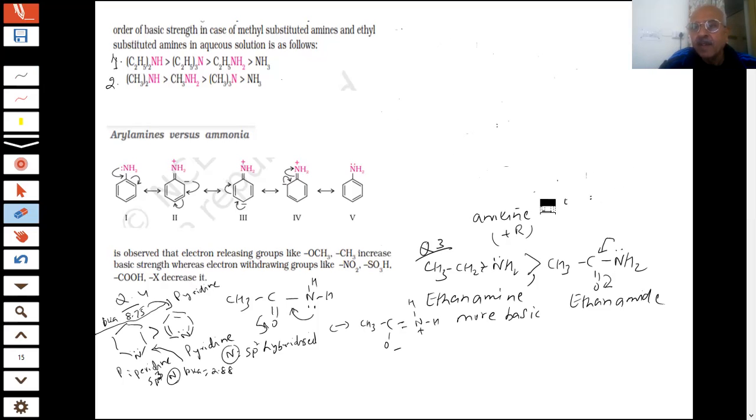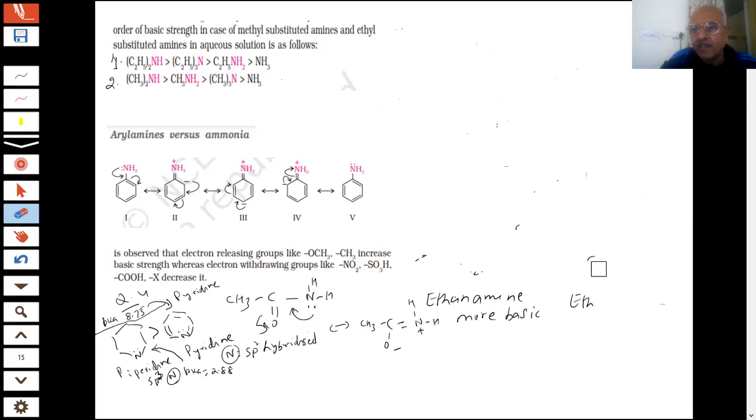Aniline and ethanamine, and amide is less basic than amines because the lone pair of electrons is less available. Comparison has to be done. Electronic factors and other factors. If aqueous is given, then I will consider those factors also.